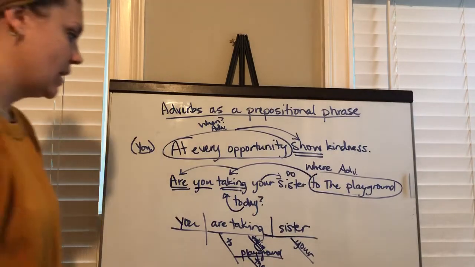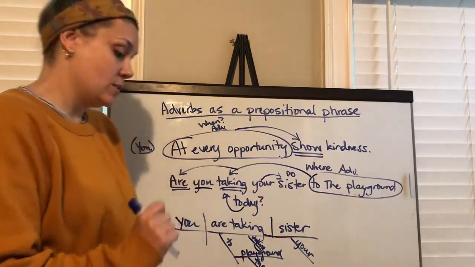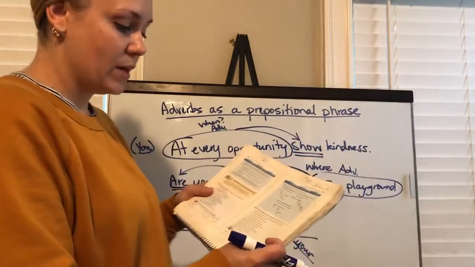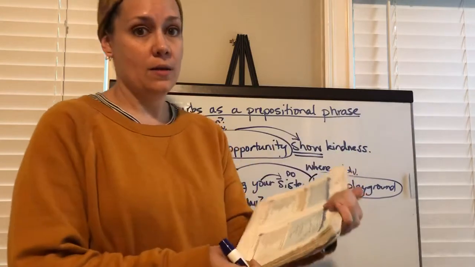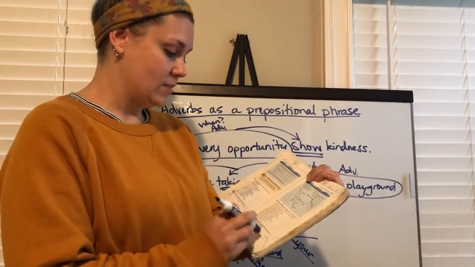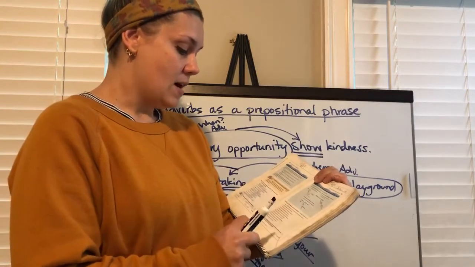All right, so don't forget those diagramming skills that we've talked about before. On page 233, there's some more diagrams. I only expect you to do the odd numbers of diagrams here. Just the odds: 1, 3, 5, 7, 9, and 11.